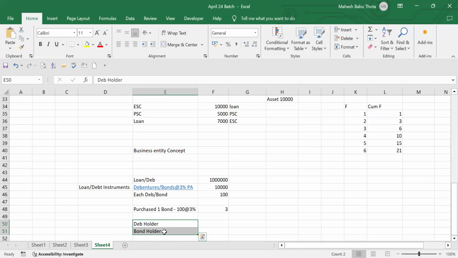Okay, sir. Why are they investing in bonds? Why are they investing in capital? What would be the purpose? Which is more risky? Investing in bonds, or investing in equity share capital or preference share capital? Investing in equity share is risky, because profits vary. For debenture holders, there is no such risk.